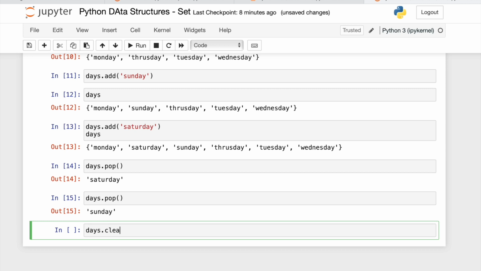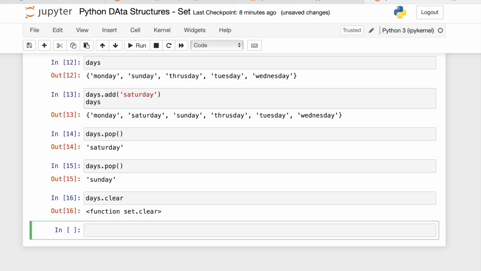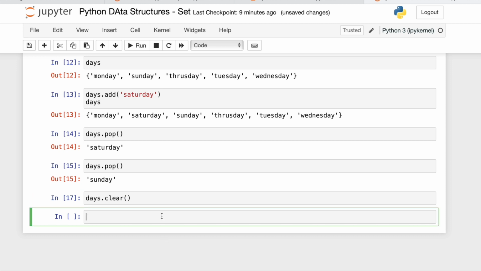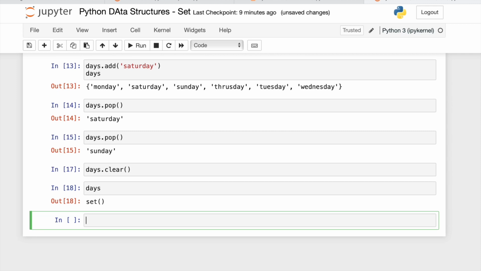Same, if I say days.clear, it will remove all the elements from the set. And if I ask what is in days? Empty set. So that's all for set.